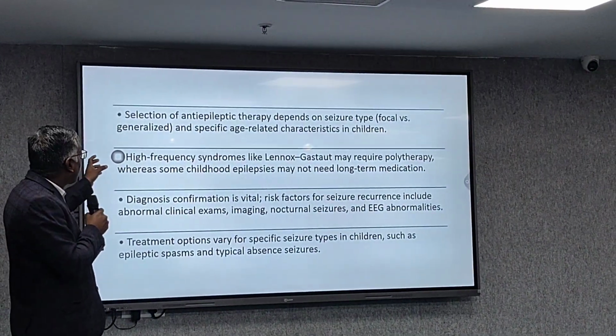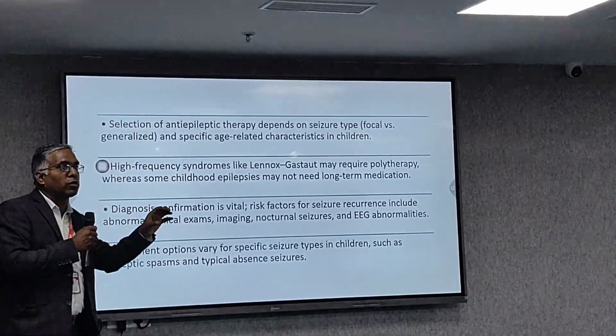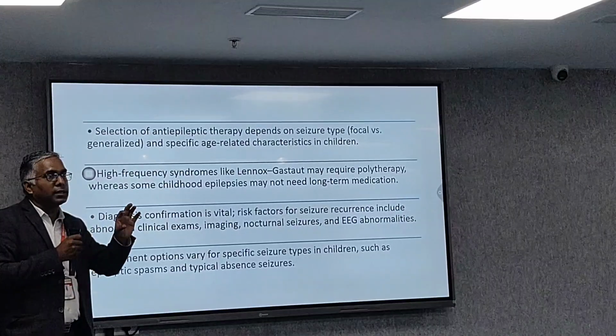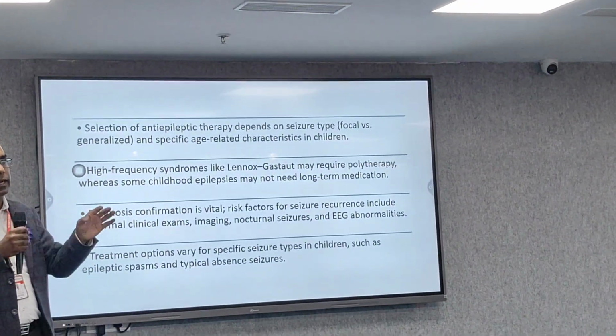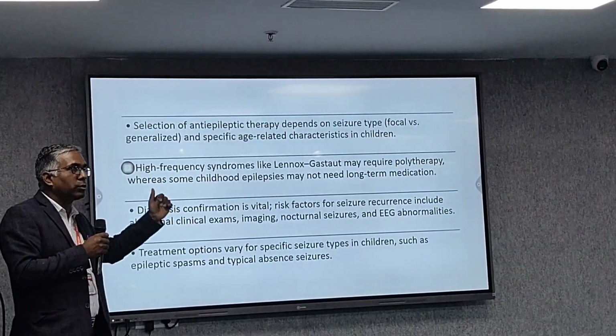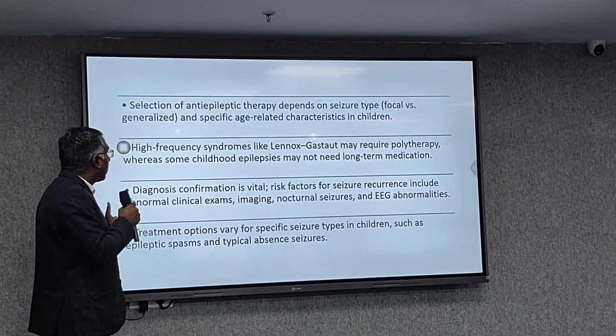So we have to select the patient for anti-epileptic therapy depending on the seizure type. Whether the seizure is focal or generalized, and age-specific therapy has to be given. As we described the definitions, focal, generalized, absence, there are medicines according to them which act on the brain to reduce the firing of the neurons, leading to the suppression of seizures with the use of these medications.